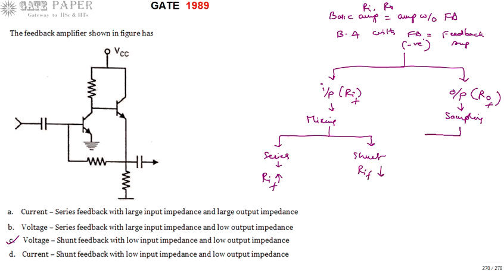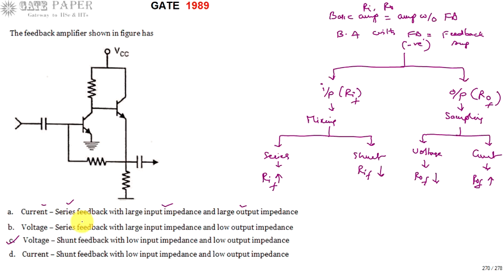At the output side, if it is voltage sampling, where you take a part of the output voltage, then R0F, the output impedance with feedback, reduces. If it is current sampling, then R0F increases. Now we will see which of these four options are likely to be correct. Current series: current means output sampling, so R0F increases. This is right, it provides a large output impedance. Series means RIF is a very large input impedance. So this is also right for current series.